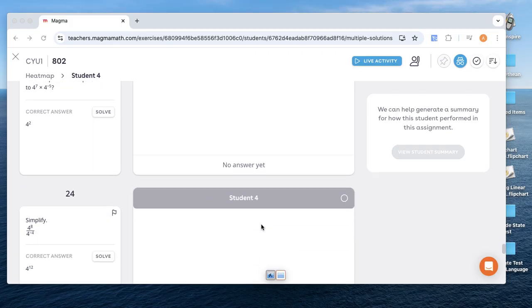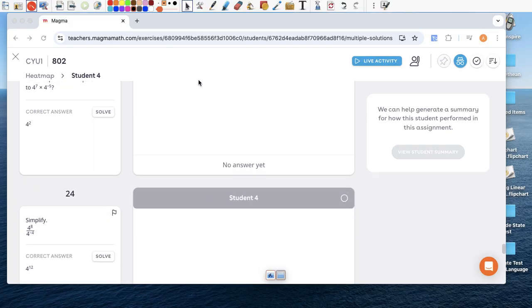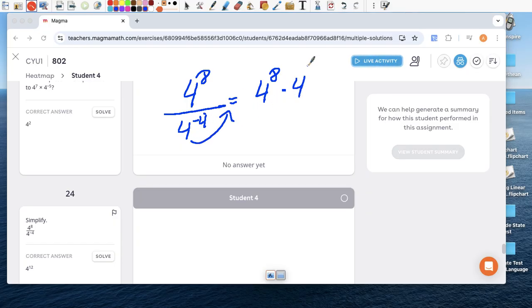Simplify. So again, 4 to the 8th divided by 4 to the negative 4th. Think about what that means. Well, let's work that negative exponent into a positive exponent. So 4 to the 8th, and then this, because it's negative, we're going to move it to the numerator. The base stays the same, but the negative exponent becomes positive. And this becomes 4 to the 12th.